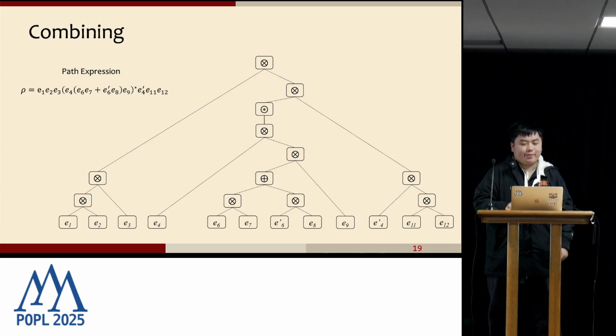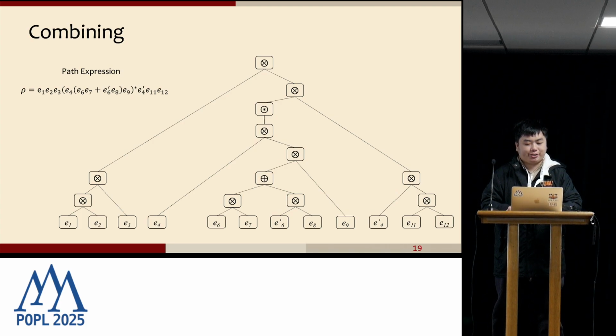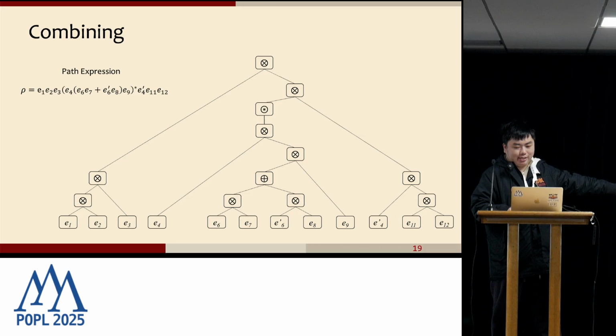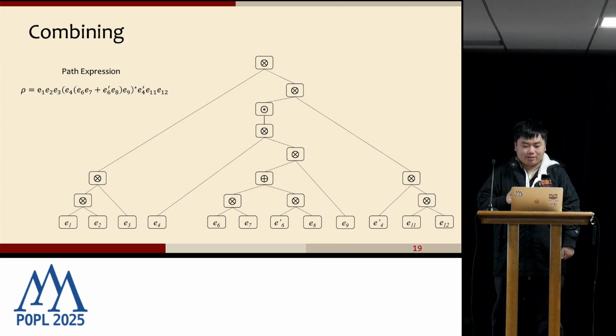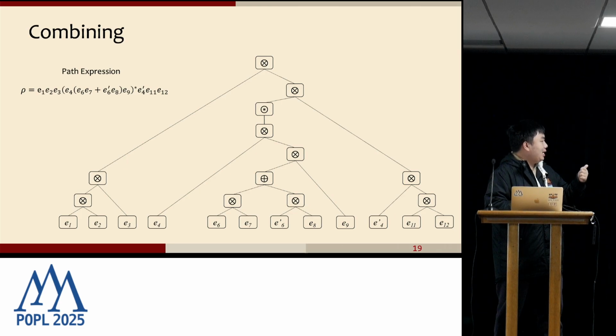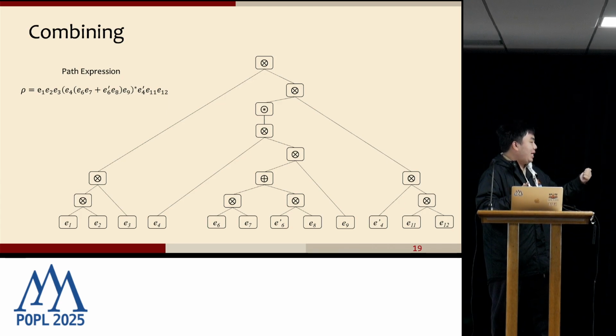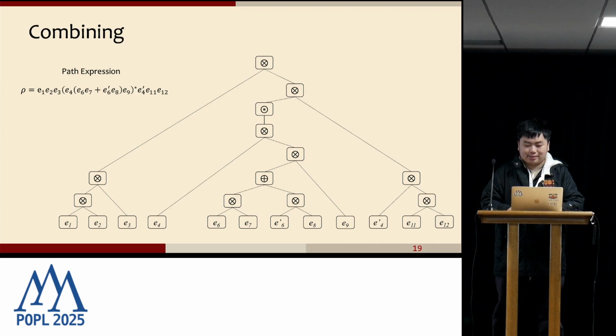We designed an APA tree to maintain such path expressions. Every leaf node here is the actual CFG node, or actual letter in the path expression. Every branch node is an operator, like multiply, plus, or star. The number of its branches is decided by the operands it has. For example, the multiplication has 2 branches, and the star only has 1. Besides that, we want the tree structure to be as balanced as possible.